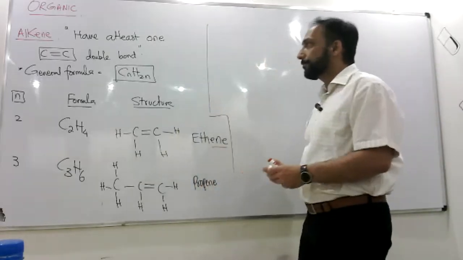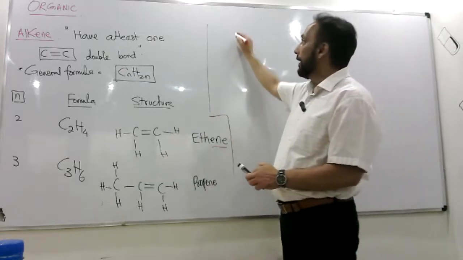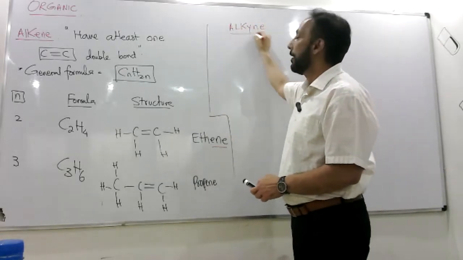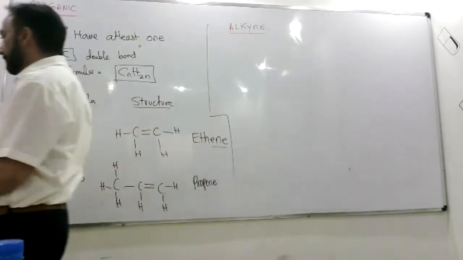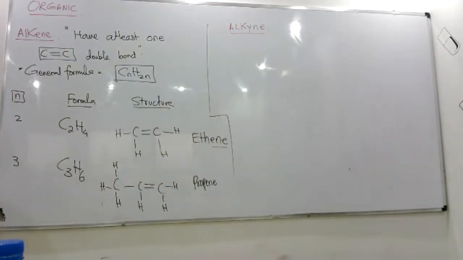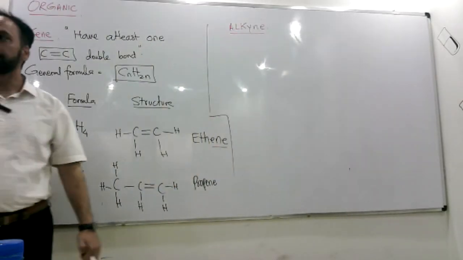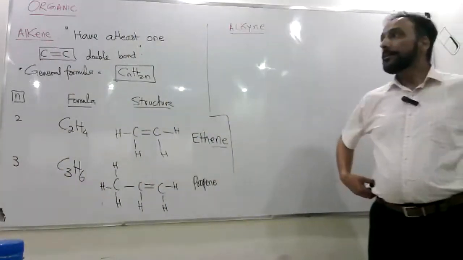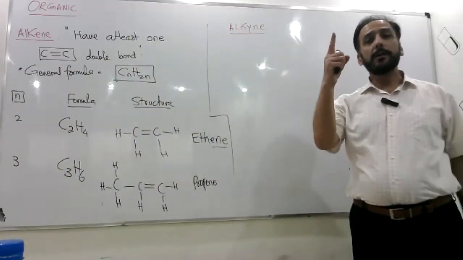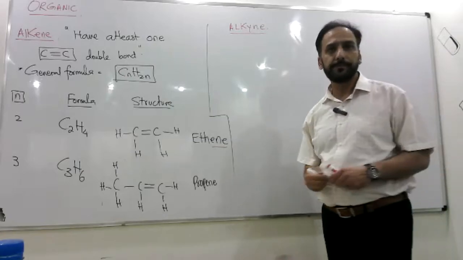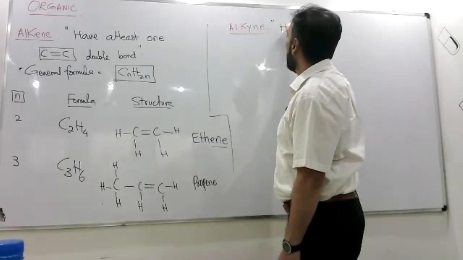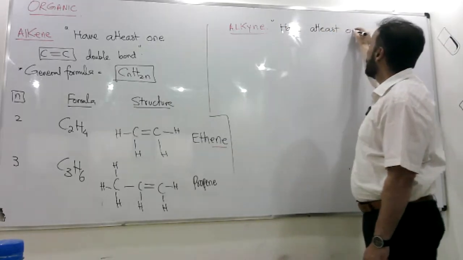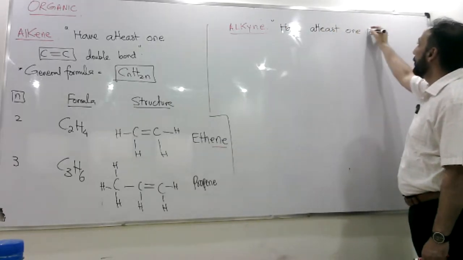ALKYNE. अच्छा, अब alkynes are the ones which must have at least one carbon-carbon triple bond.